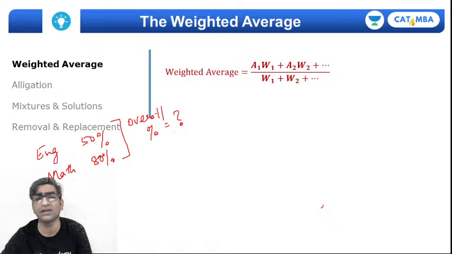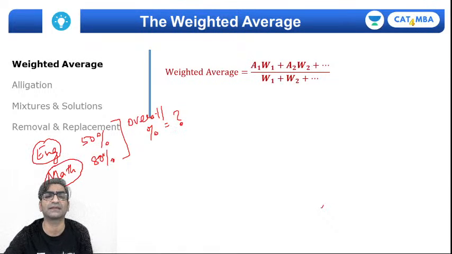No, it depends on English कितने मार्क का पेपर था, math कितने मार्क्स का पेपर था, right? It depends on the maximum marks. It depends on the quantum of the test, the weightage assigned, right? So for example, if English was for 100 marks and maths was also for 100 marks, then your overall percentage could have been 65%. That would be the simple average.